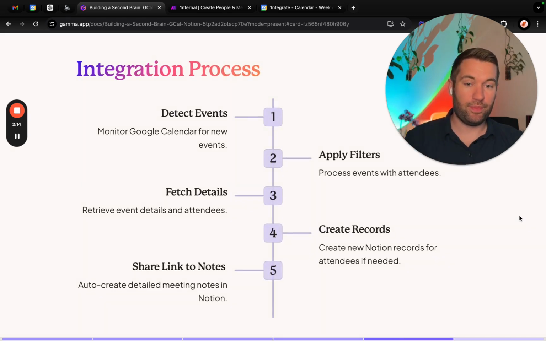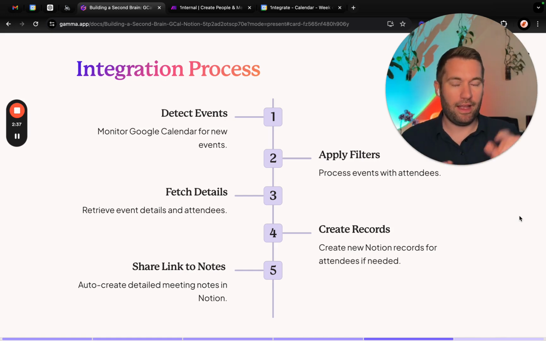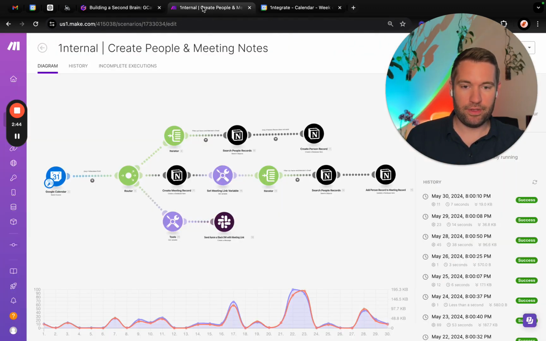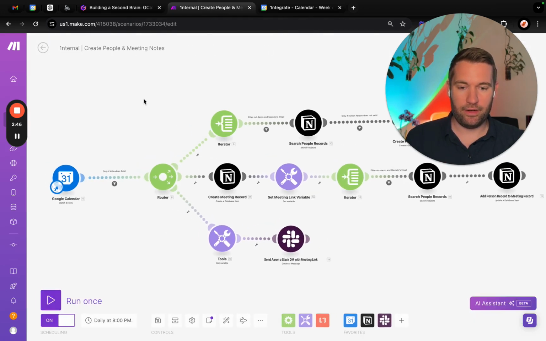Quick summary before I jump into the actual Make scenario to show you how it works. First of all, it detects for new events. It puts some filters. You'll see why in a second. It grabs the details about that meeting and then creates a person record, as well as a meeting record in Notion, and then sends me a DM via Slack so that as soon as the meeting's starting, I can just click the link and it takes me to the Notion page and I can just start typing away. So that's what we're doing today. Let's take a look at the actual Make scenario.